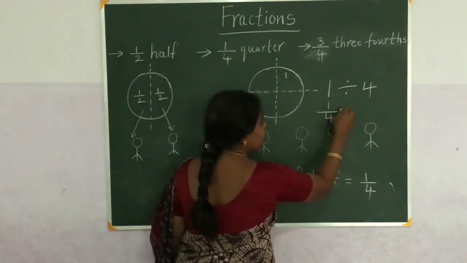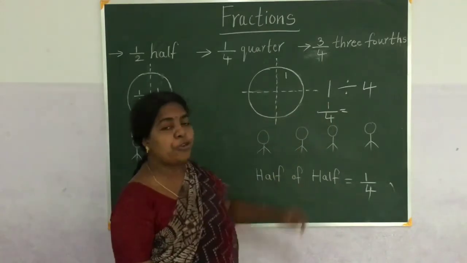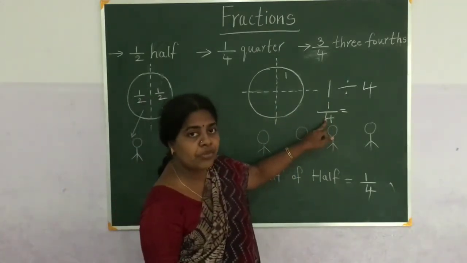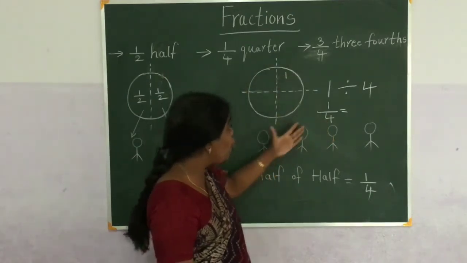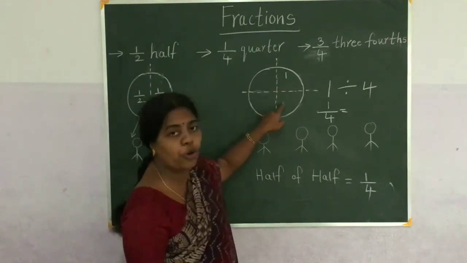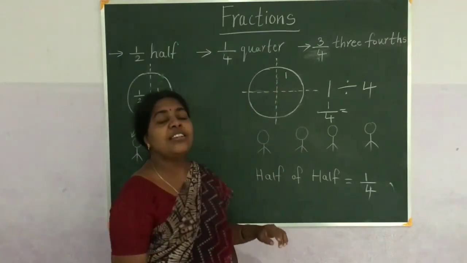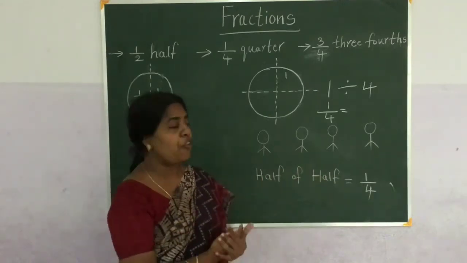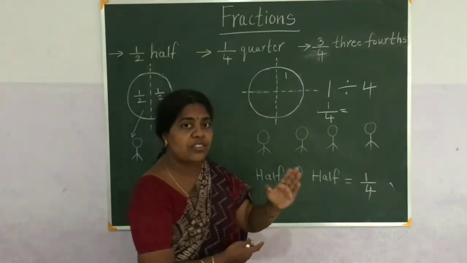So 1 by 4 means 1 is numerator and 4 is denominator. So what does 4 mean here? 4 means the total number of parts. So here how many parts are there? 1, 2, 3, 4. So 4 is the denominator. Denominator tells the total number of parts. So here the total number of parts are 4.